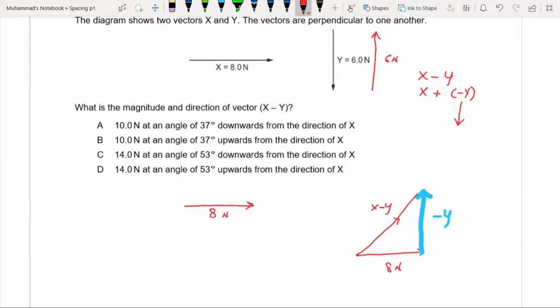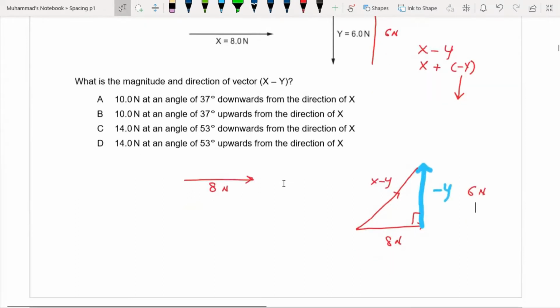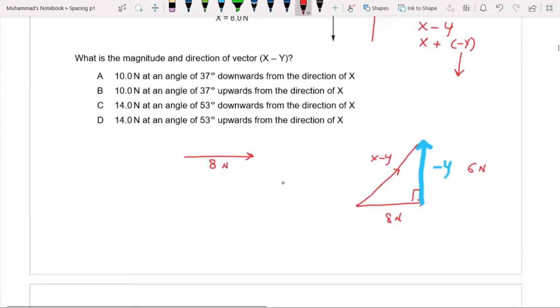Now you can see that these two vectors are perpendicular to each other, and the magnitude of this vector is 6 Newton and the magnitude of this vector is 8 Newton. So what will you do? You will find the magnitude of this resultant vector using Pythagoras theorem.